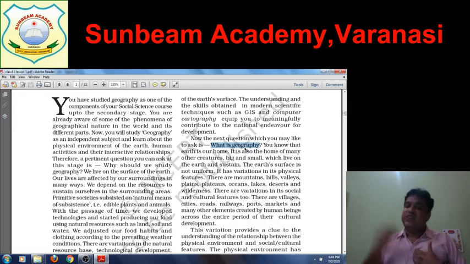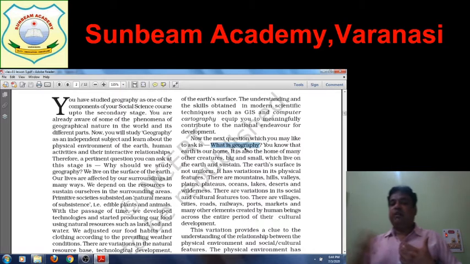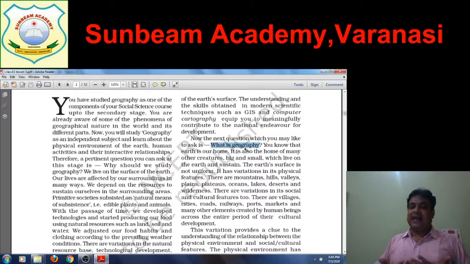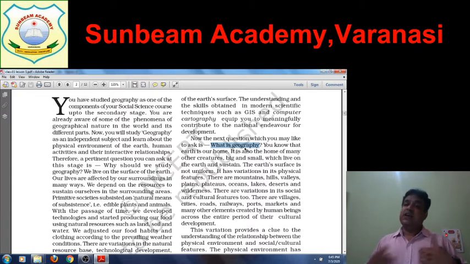We have villages. Villages are the outcome of the interaction of humans with nature. We have developed villages. We have developed cities. We made roads. We laid down railways. We make ports and markets and many other elements. All these are human made, created by human beings across the entire period of their cultural development. The earth is in continuous motion, with rotation and revolution, and humans are also never at rest, doing a lot of activities every day to invent new and new things.